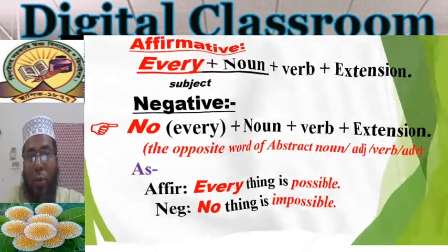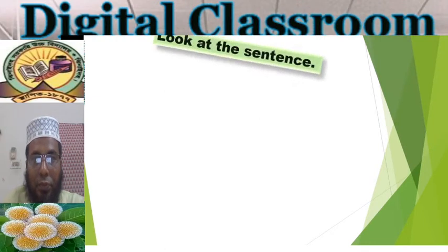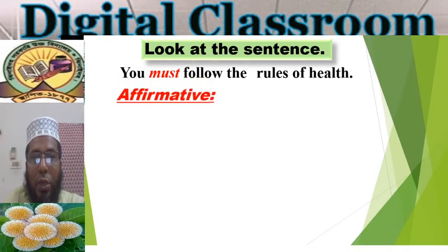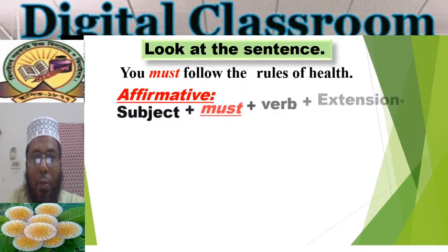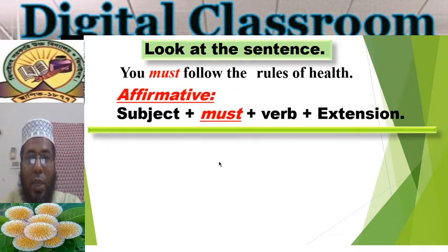Okay, now my dear students, next, look at the sentence: You must follow the rules of health. So the structure is: subject plus must plus verb plus extension. Here there is something special. Look at the red marked word, must. Here must is used as an auxiliary. Fine.